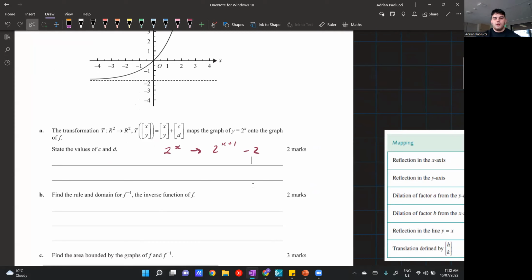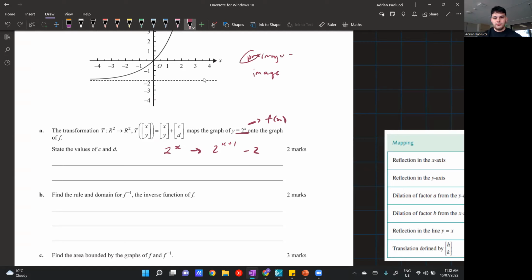Now, a common mistake that people make with these questions is that they mix up the transformation order. You have to interpret the question properly, and you have to see which graph goes to the other one. So for example, this one says it maps the graph of y equals 2 to the power of x onto the graph of f. So we know it goes from this to f of x. But just keep in mind, it could be the other way around. It just depends on how the question is worded. So this one's pretty clear. Sometimes they might use the terms image and pre-image.